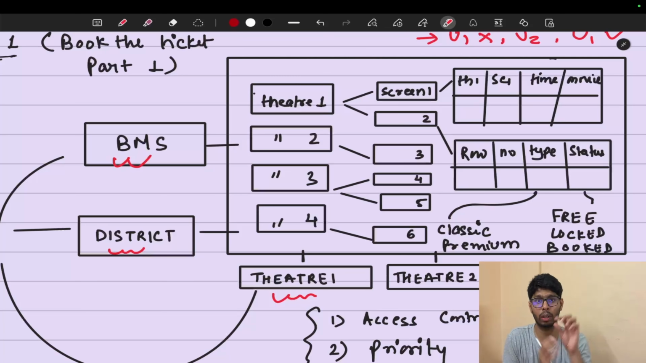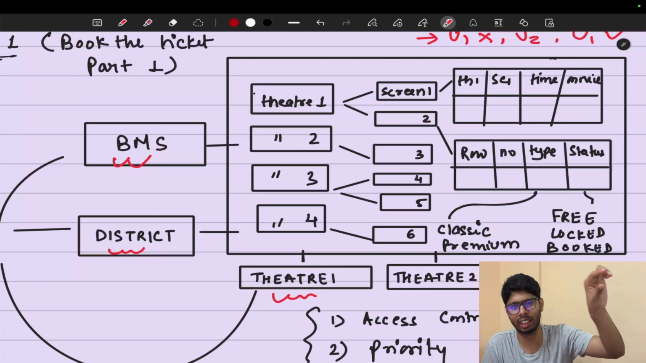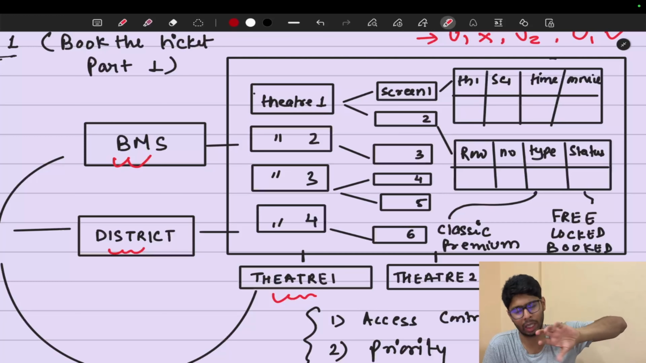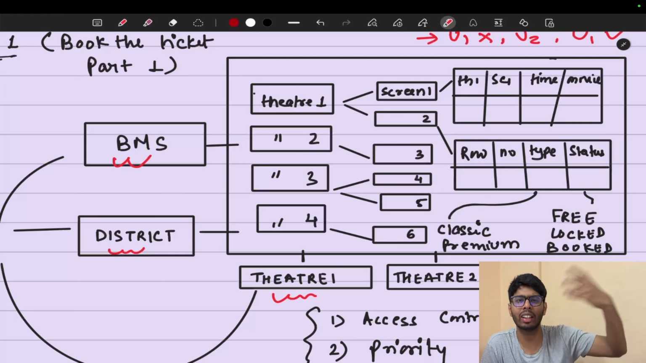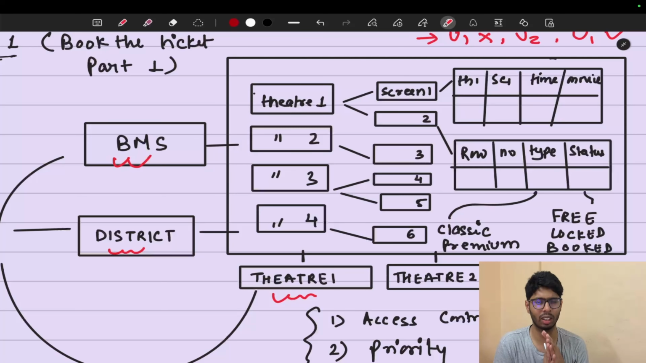It is up to you whether you set the prices on the basis of recliner, premium, or classic, on the basis of the row, or on the basis of the seats. It's not that important right now, but these are the two important points that I wanted to mention. So this is how the whole central entity will look.